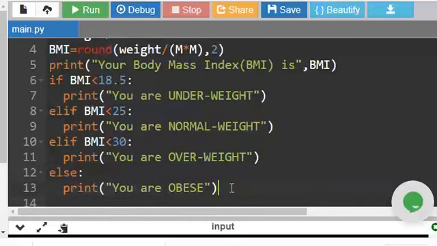Now let us also calculate how much weight is more or how much weight is less. Here if you see, 65 kilograms is 26.37 BMI, right? Now let us take 23 as the ideal BMI. We know 18.5 to 25 is the ideal BMI. We are taking 23 in between as the ideal.